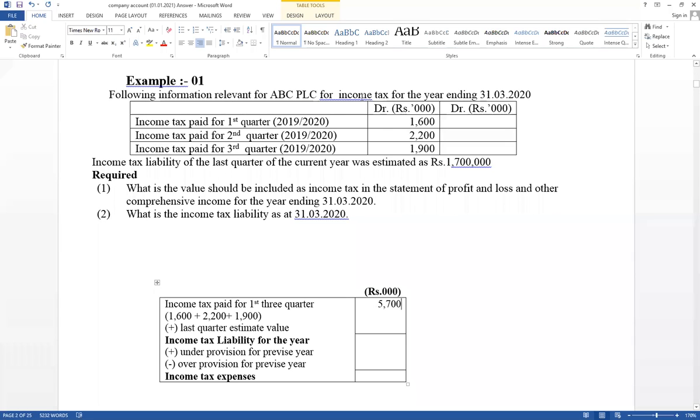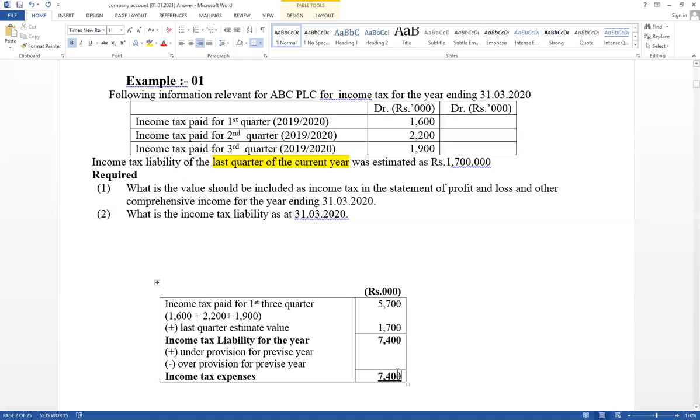It is available on the debit side. Then the last quarter estimate value is also given: the income tax liability of the last quarter of the current year. Very important, last quarter of the current year. The estimate value given is 1,700. It should be added. Therefore, 1,700 plus 5,700, then the answer is 7,400, called the income tax liability for the year. Under provision or over provision, I will discuss separately. But this is the way you have to calculate normal income tax. Therefore, if nothing is given about under or over provision, the income tax expense is also the same value.